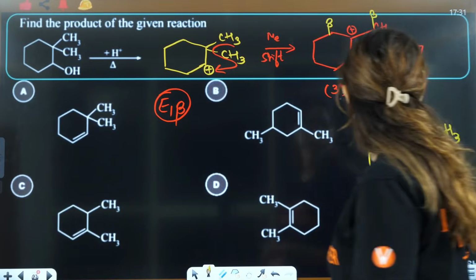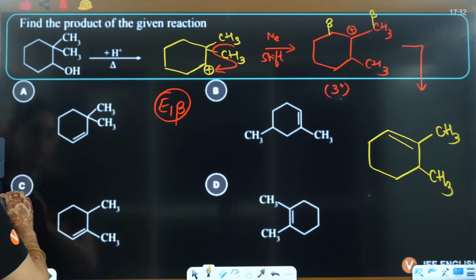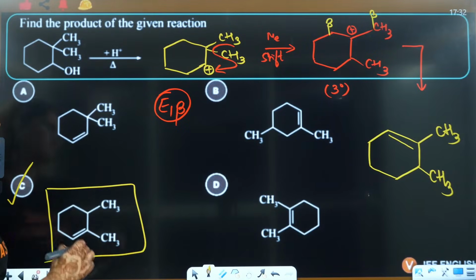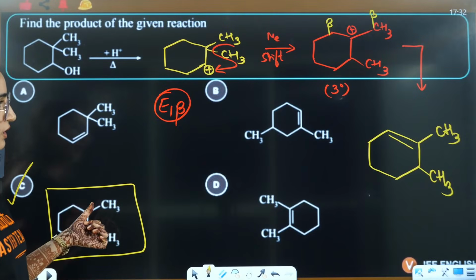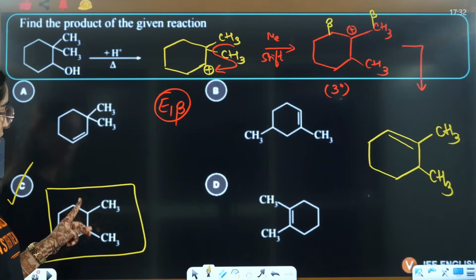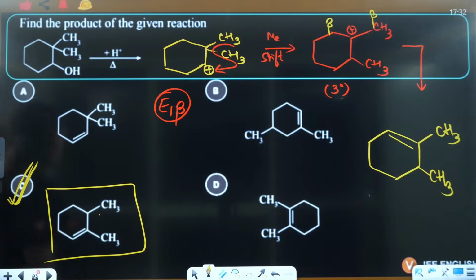So the answer will be this one. C will be the correct answer. Something like this, CH3, then you have a double bond, then you have CH3, then you have a single bond, then you have C(CH3). Yes. So C will be the correct answer here. Is that clear, everybody? The substituted alkene is more stable, so we should do the methyl shift.